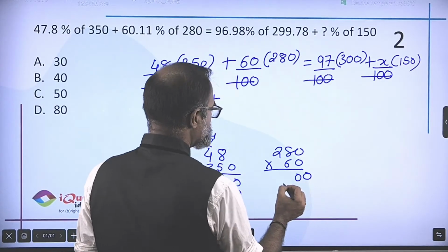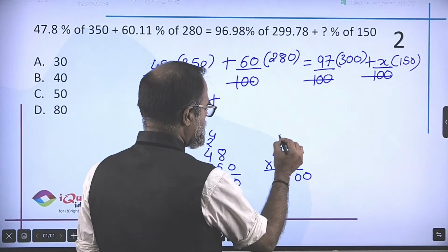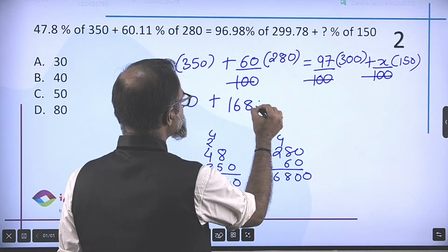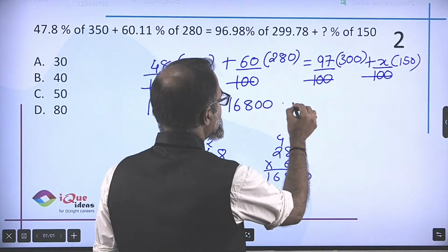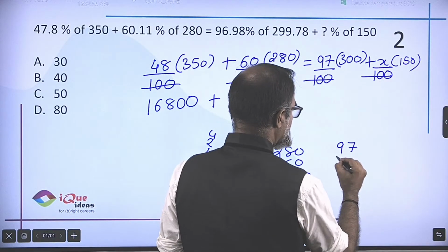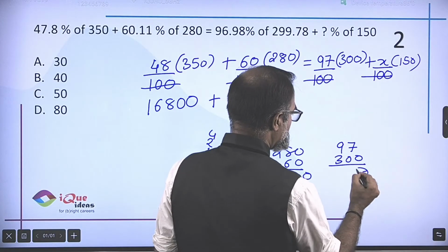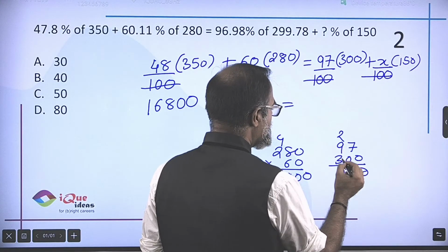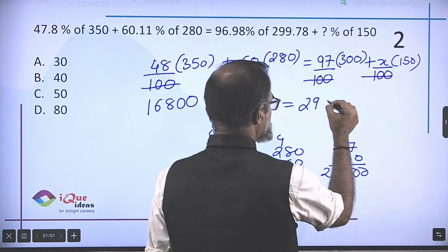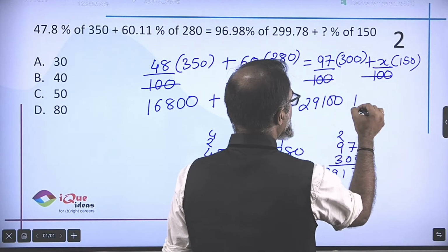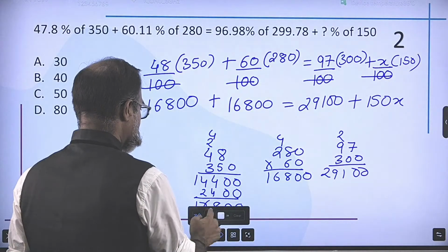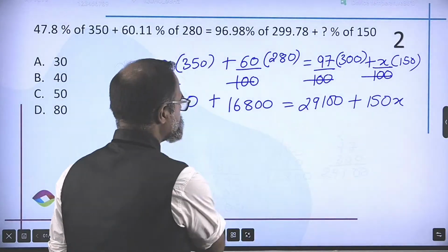So couple of zeros, 8 6s are 48, 6 2s are 12. So yet another 16,800 is equal to 97 into 300. So 97 into 300, couple of zeros, 3 7s are 21, 9 3s are 27 plus 2, 29. So 29,100 plus 150x. Now let me make some space for my calculations.